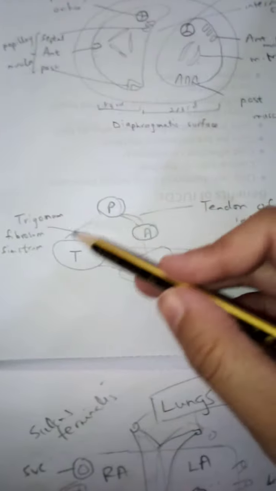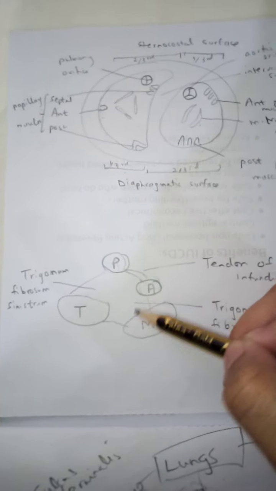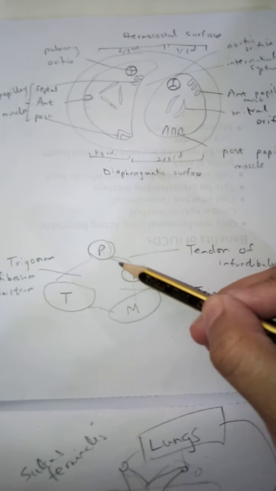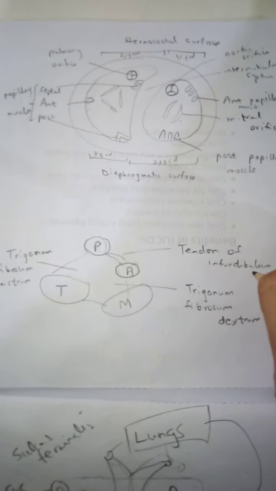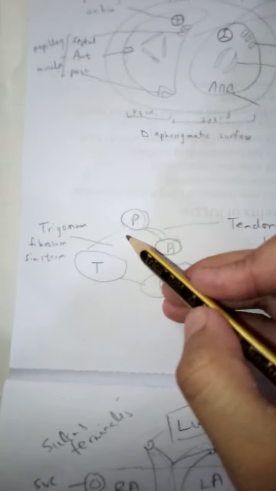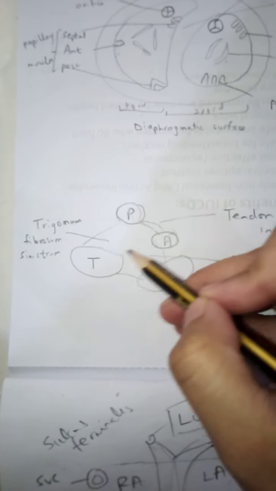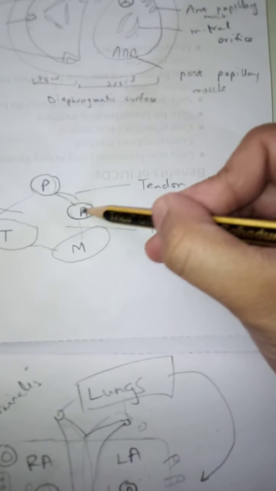If we see the fibrous skeleton of the heart, it consists of fibrous bands that connect the valves in the interior of your heart. The tendon or fibrous band that connects the pulmonary and the aortic valve is the tendon of the infundibulum. The fibrous tissue that connects the aortic and the tricuspid valve is the trigonum fibrosum dextrum, and the one that connects the aortic and the mitral valve is a triangular area like this, the trigonum fibrosum sinistrum.